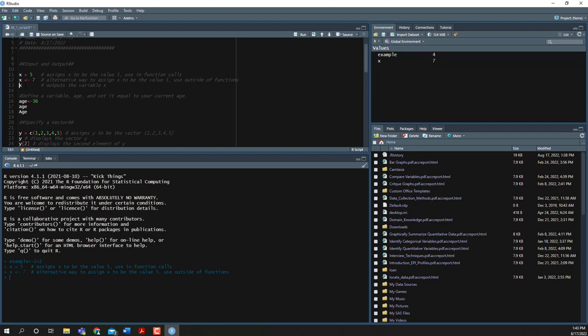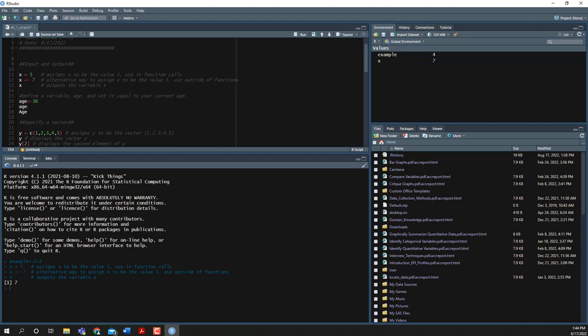And now notice if I just run a line of code with the letter X on it, what's going to happen is down here in the console, it's going to tell me that X is equal to 7. And you might say, well, wait a minute, you've got more than just the letter X on this line, but remember that anything that follows after a hashtag, that is going to be a comment, and so that's just for me, it'll print it out in the console, but really it's just ignoring it, it's not doing anything.